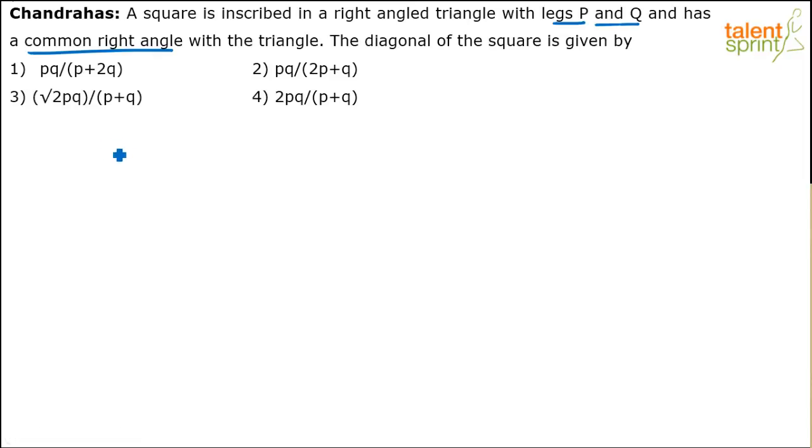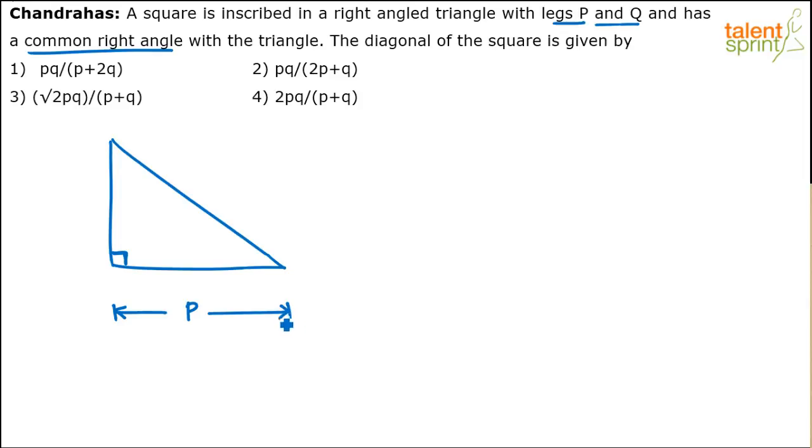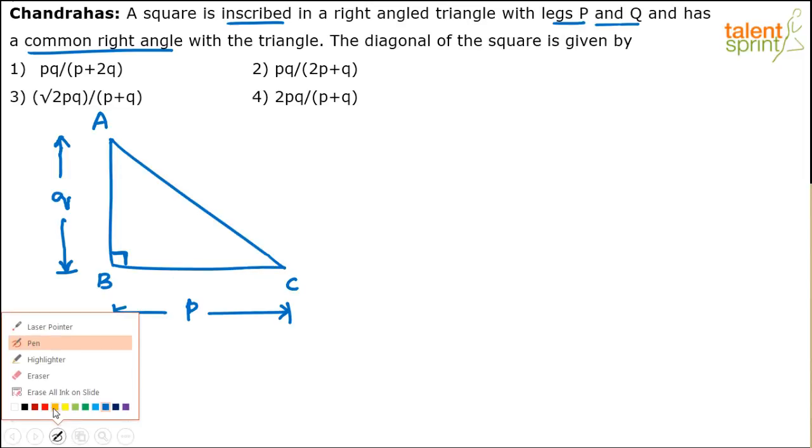So let's draw the diagram first, right? Let's say this is the right angle triangle, right? Here's the right angle. The legs are P and Q. So obviously this is like one leg, let's say P, and this is the other one, Q, right? P and Q are the legs. Let's say the triangle is ABC. Now a square is inscribed in this right angle triangle which has legs P and Q. So we try to overlap this with a square. Let me draw the square in a different color so that it's easier for us to follow.